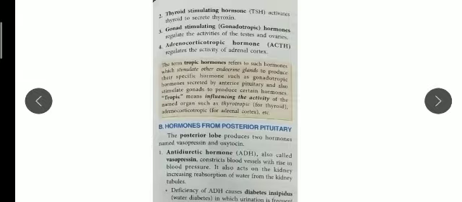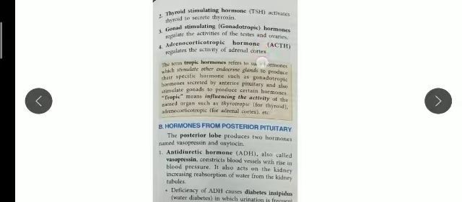Now next one is ACTH, adrenocorticotropic hormone. You should remember all the full forms. Adrenocorticotropic hormone promotes and maintains the growth and development of the adrenal cortex, and stimulates its secretion.